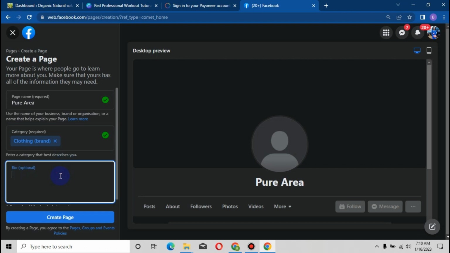Then for the bio option, the bio is optional, but I can tell you for your business, for the 2023 Facebook page settings, it's very necessary that you add a bio. Don't mind the statement that is being used, optional. If you don't use a bio right now, you're telling Facebook that this page is not as important as you said it is, and they have a way of disturbing your page. I don't want to go down that road, so just give it a bio.